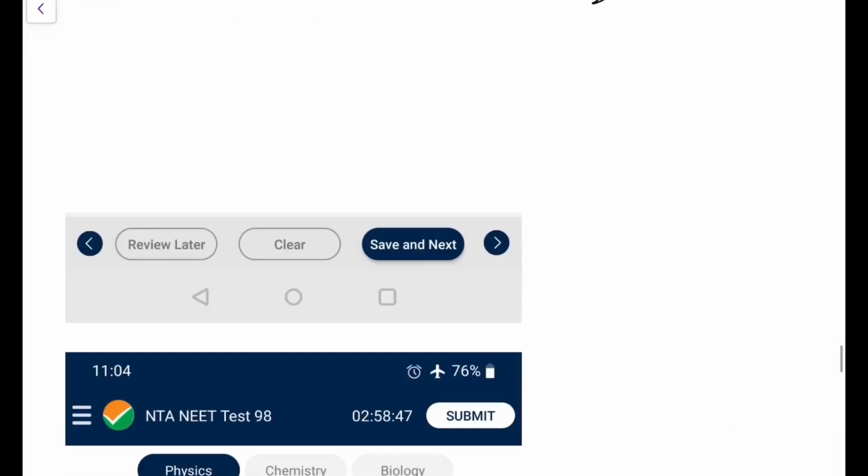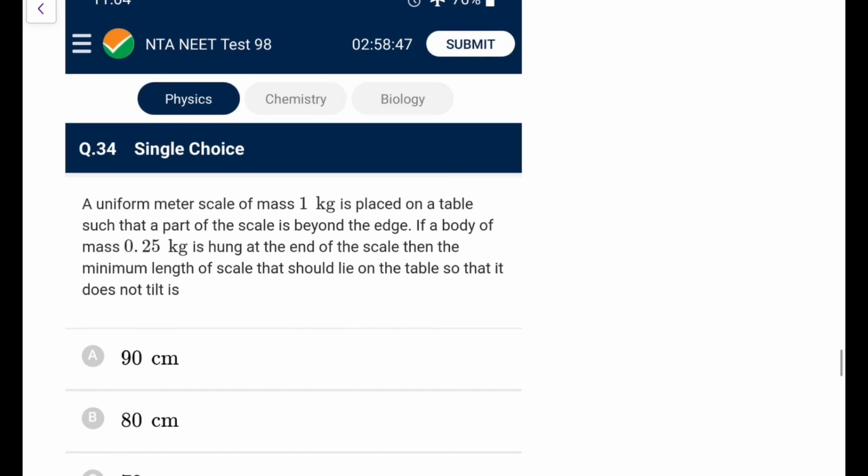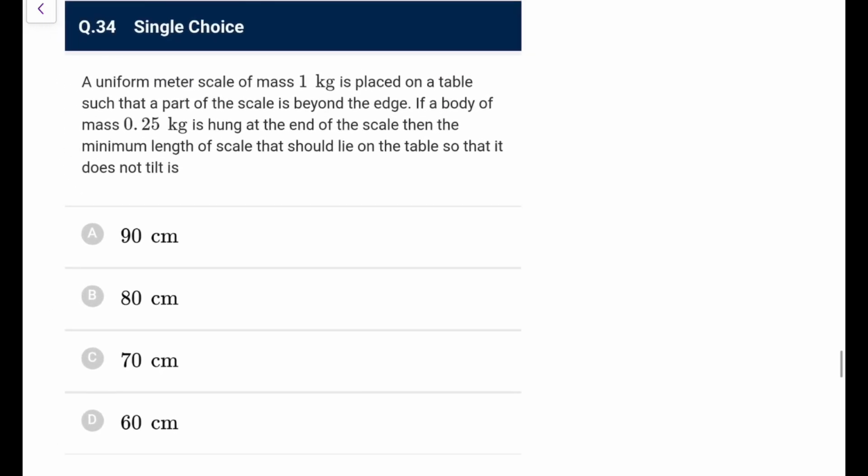Let me take the next one. A uniform meter scale of mass 1 kg is placed on a table, meter scale, that means 1 meter, such that a part of the scale is beyond the edge. If a body of mass 0.25 kg is hung at the end of the scale, then what is the minimum length of the scale that should lie on the table so that it doesn't tilt?